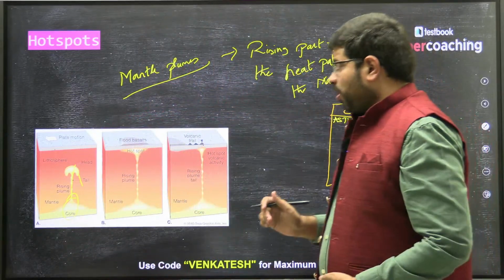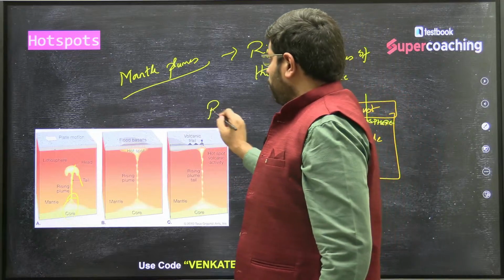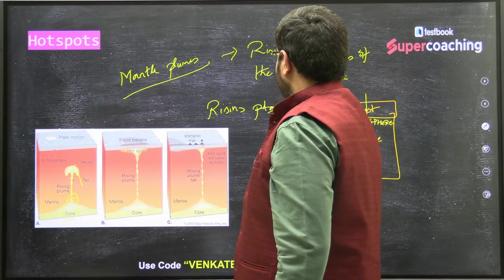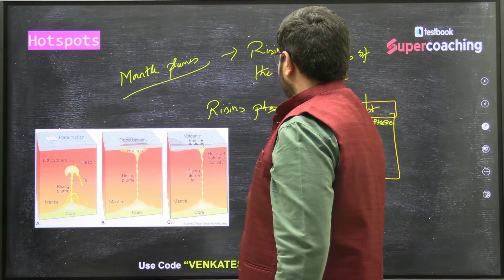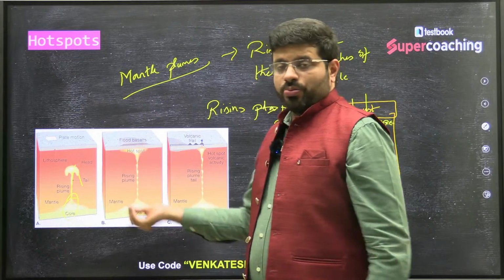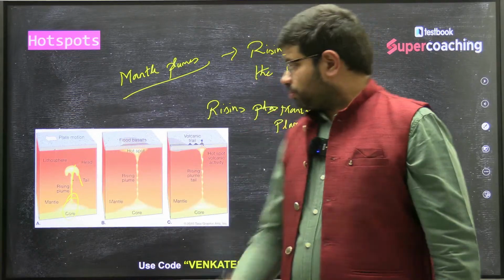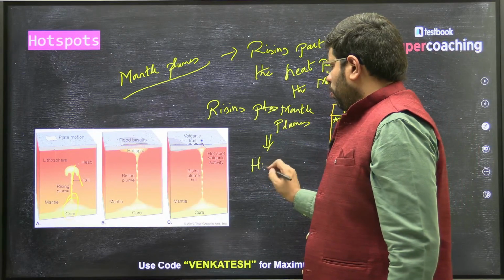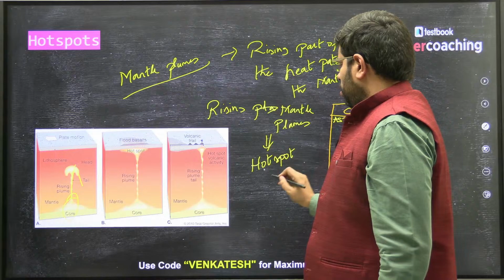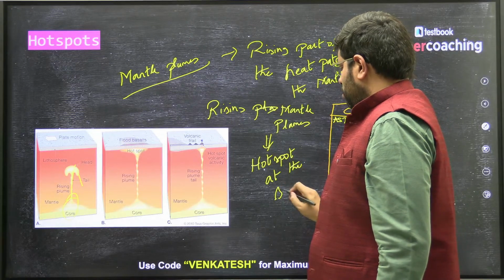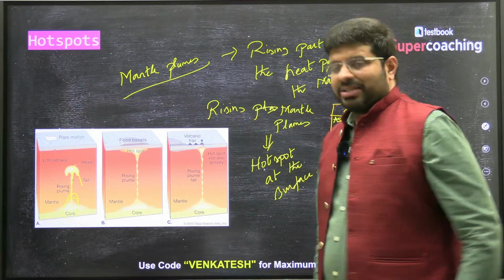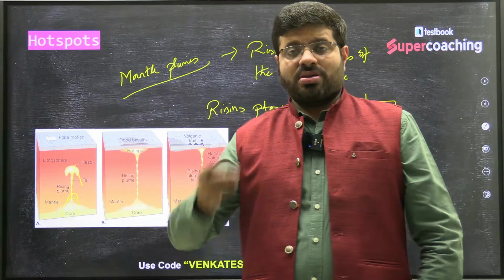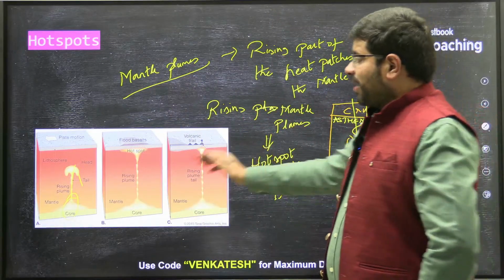So what are hotspots? Rising mantle plumes. These rising mantle plumes can create a volcanic hotspot at the surface. So what is a hotspot? It is nothing but a volcanic feature found on the surface of the earth because of mantle plumes.